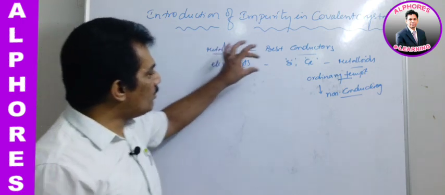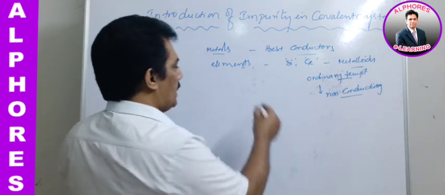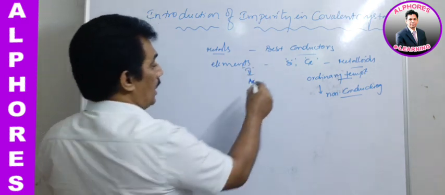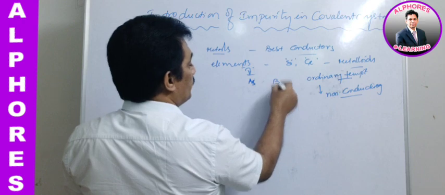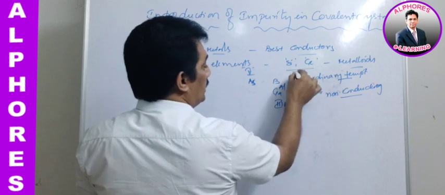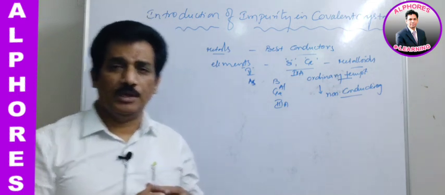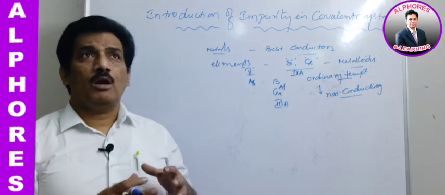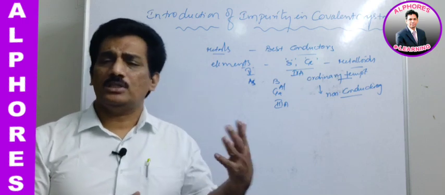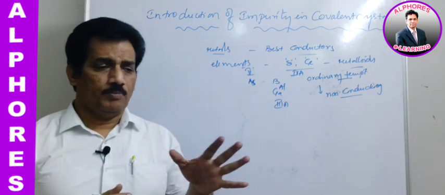But for this type of elements, when we are doping with some other elements like arsenic from the 5th group, or boron, gallium or aluminium, these are from the 3rd A group, and you know silicon and germanium are from the 4th A group. So for 4th A group elements which are supposed to exhibit metalloid nature and which have almost non-conducting nature at ordinary temperatures, at high temperatures they may have conducting capacity, but at room temperature they are non-conductors.